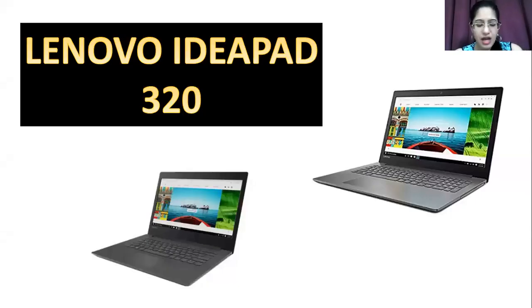Talking about the IdeaPad 320 series, the screen size also varies, depending on which variant you look at. We already know that diagonally it is approximately 39.62 centimeters. But these variants offer slightly different screen sizes because of slight variation in the length, breadth, and thickness. Otherwise, they are absolutely the same.